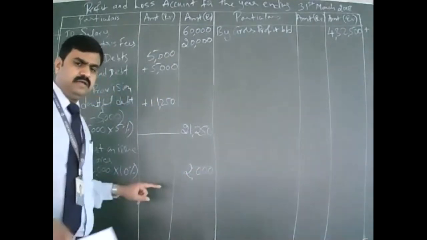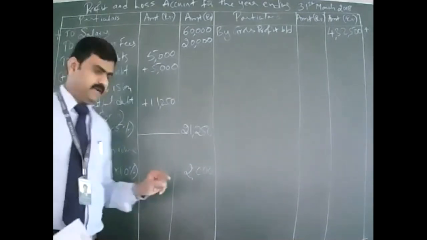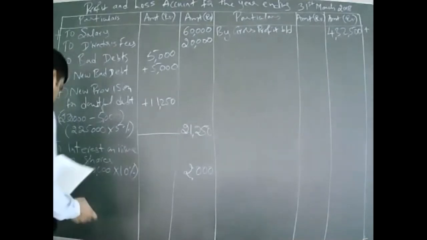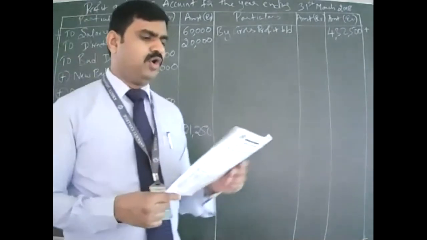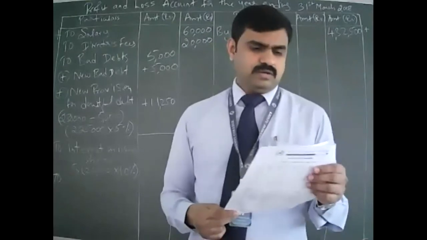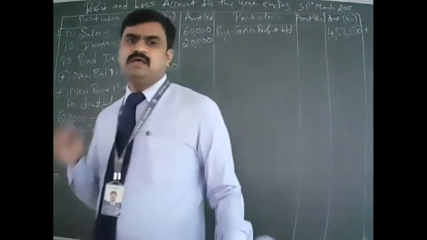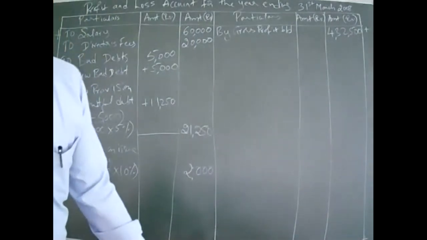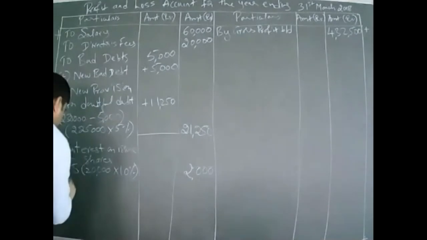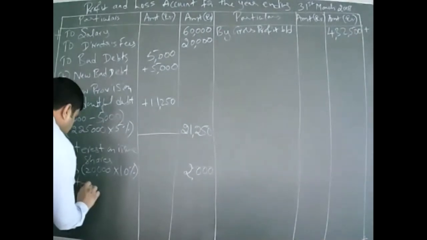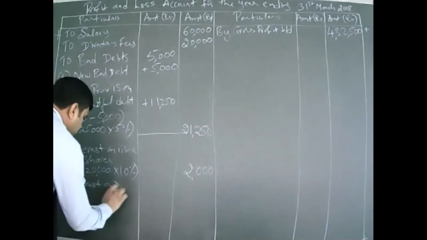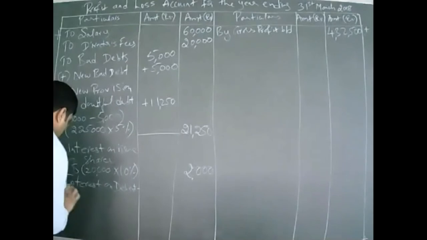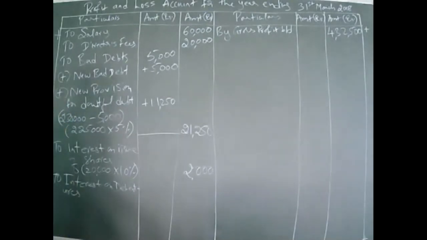You have to deduct this on the asset side. Then, what is the next one? Debenture interest, adjustment number 4. Debenture interest is outstanding for the whole year. I already told you how to calculate. How will you calculate? 10% on the given debentures amount. Interest on debentures.